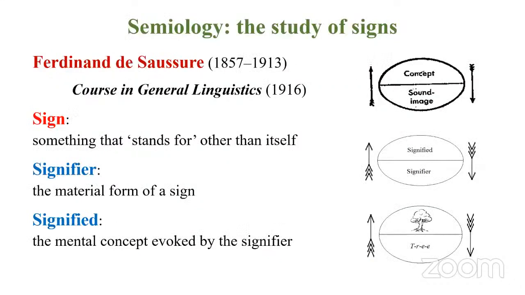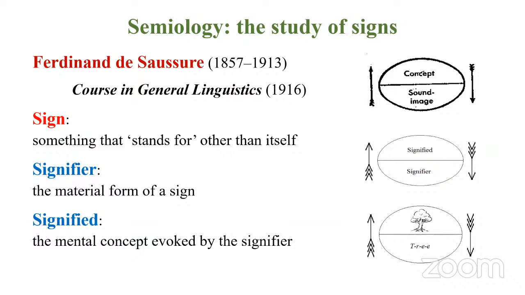So we have a field called semiology. It's called the study of signs, SIGNS. So what is a sign? A sign is something that stands for something else, or simply put, something that stands for other than itself. For instance, when I say dog, it doesn't draw attention to the letters DOG. It actually refers to the idea of an animal called dog, right? So the word doesn't stand for itself, but for something else. So that is a sign.